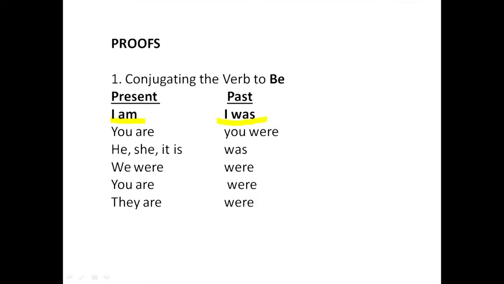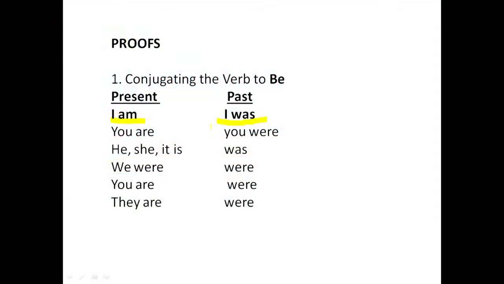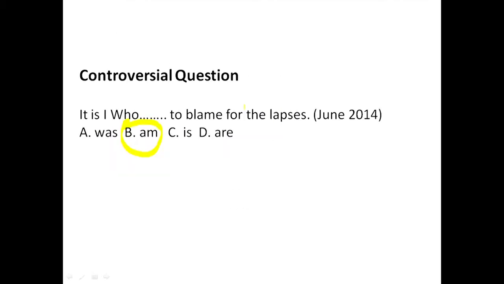To conjugate the verb means what? To look at the different forms, the pattern the verb takes, I mean, in this case. So it's always I am, present tense, and past tense, I was. Are we there? Good. So we go back to the question.